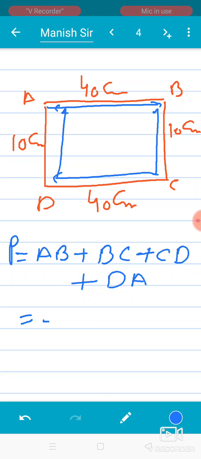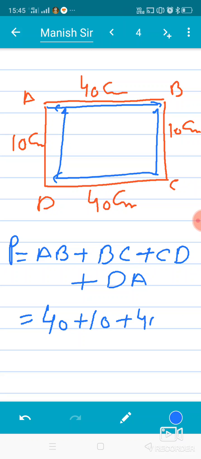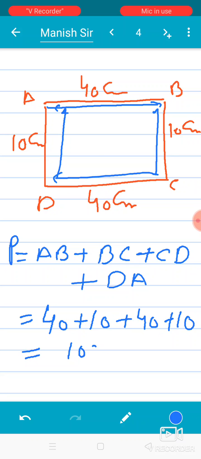If AB is 40 centimeter, BC is 10 centimeter, CD is again 40 centimeter and DA is again 10 centimeter, then the addition becomes 100 centimeter.